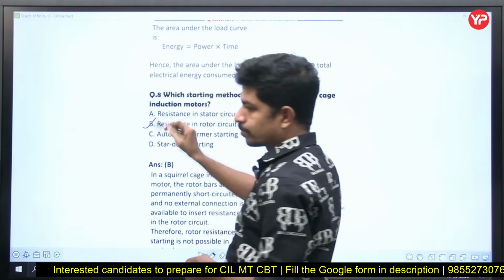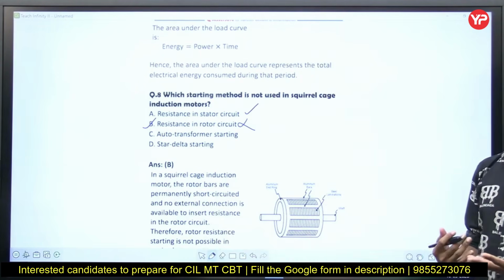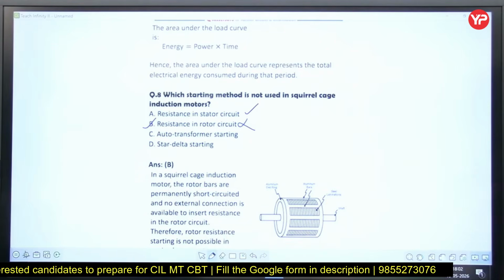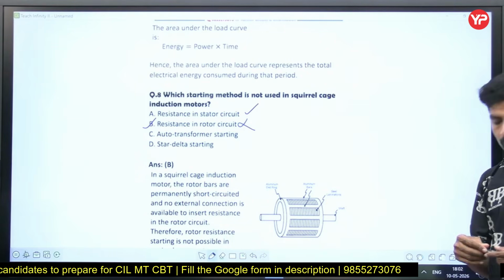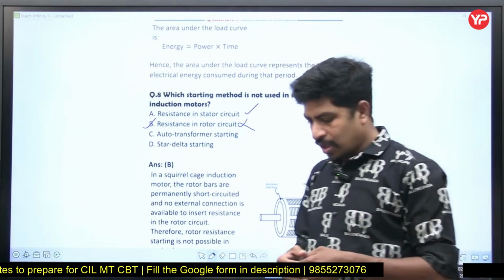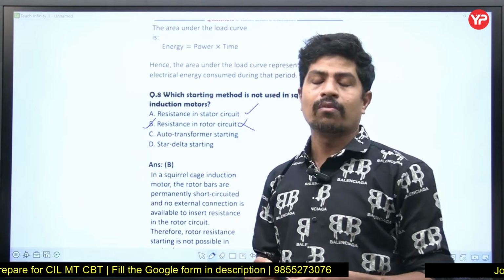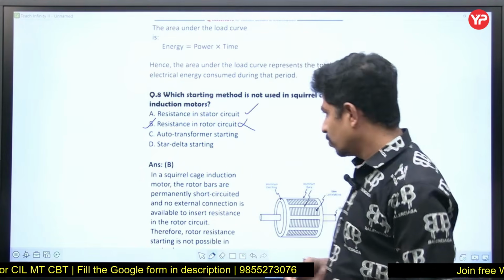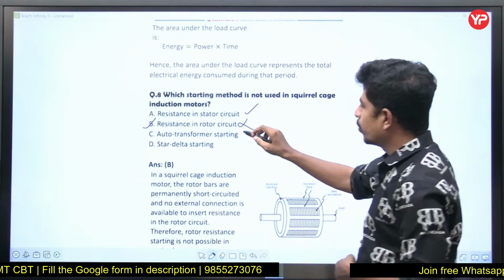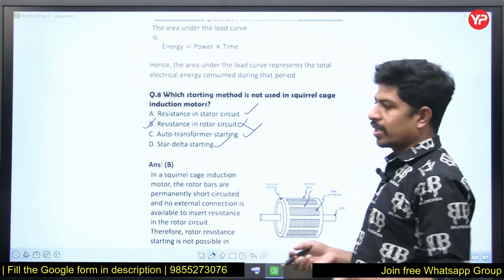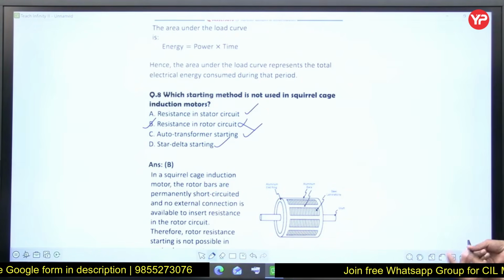This is our option. Why? The squirrel cage induction motor rotor is already shorted on both sides with end rings, so that the bars inside the motor should not escape when it is rotating fast, right? So it is not possible. In fact, for auto transformer we use star delta starting, DOL starting. These are the different starting methods, right?